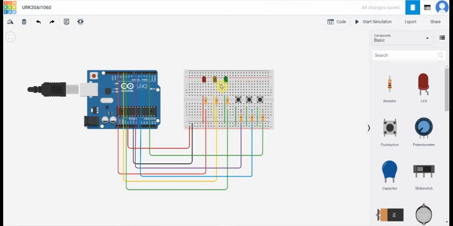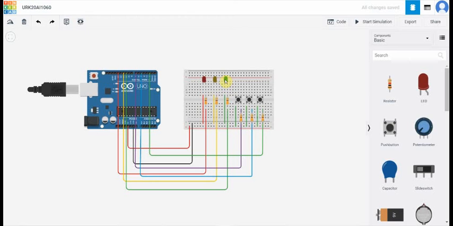Meanwhile, the cathode terminal of the second LED is connected to the negative terminal of the breadboard, and the anode terminal of the second LED is connected to the second resistor, and then the other terminal of the resistor is connected to the 11th pin of the Arduino Uno.